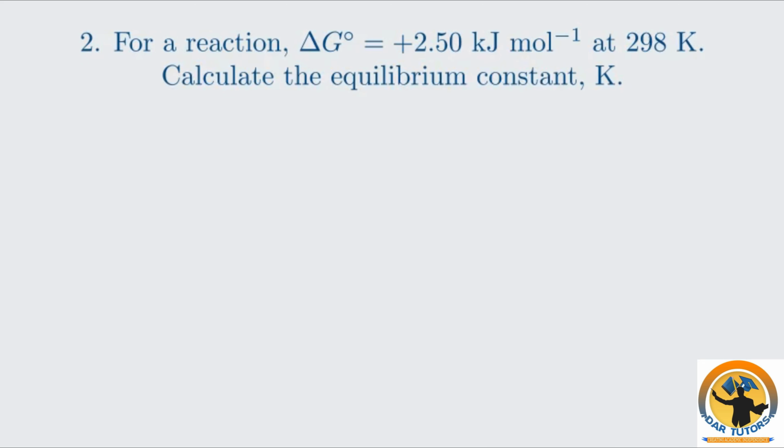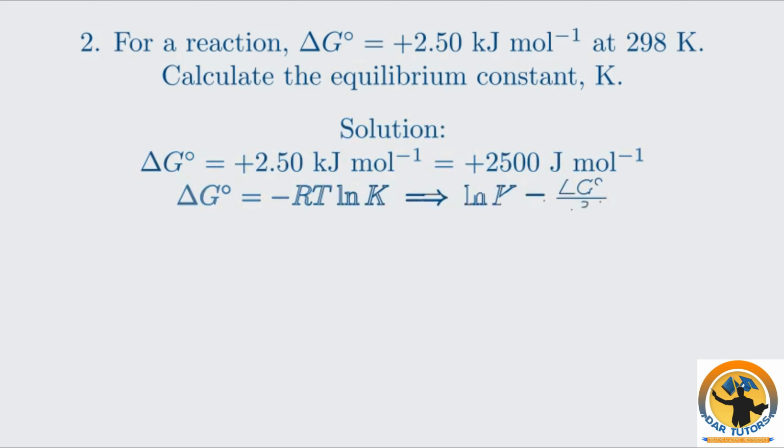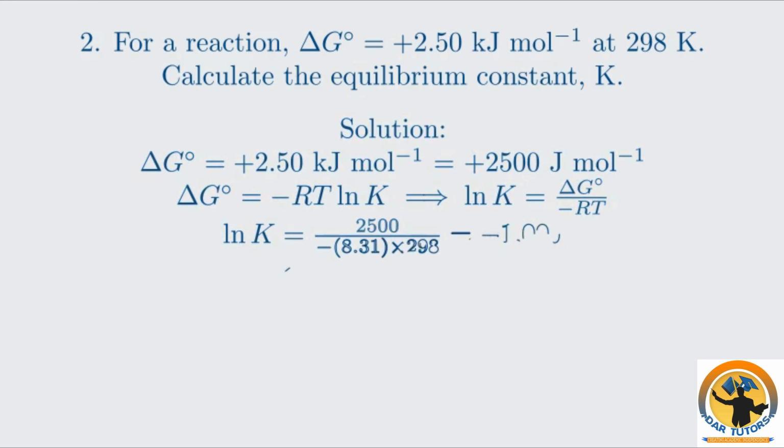Question 2. For a certain reaction, ΔG is equal to plus 2.50 kilojoules per mole at 298 Kelvin. Calculate the equilibrium constant K for this reaction. Pause here and attempt this calculation. Here's the solution. We use the equation ΔG equals minus RT ln K. First, convert ΔG to joules per mole, which is plus 2500. Substituting the values, we find that ln K is equal to minus 1.009. Taking e to this power gives us K equals 0.365.